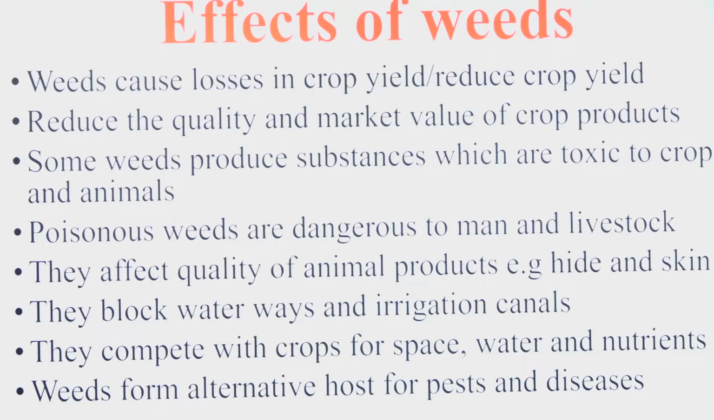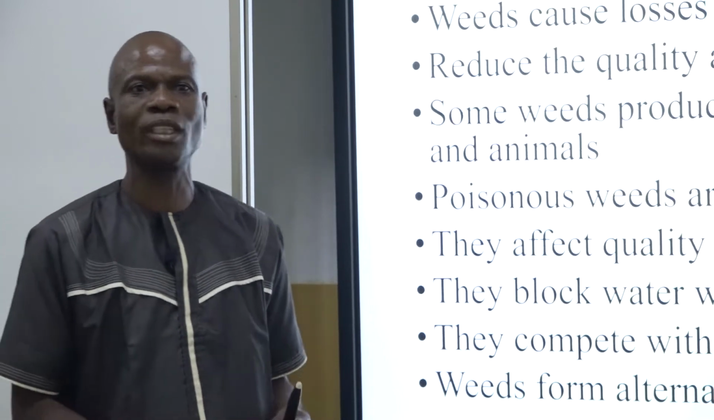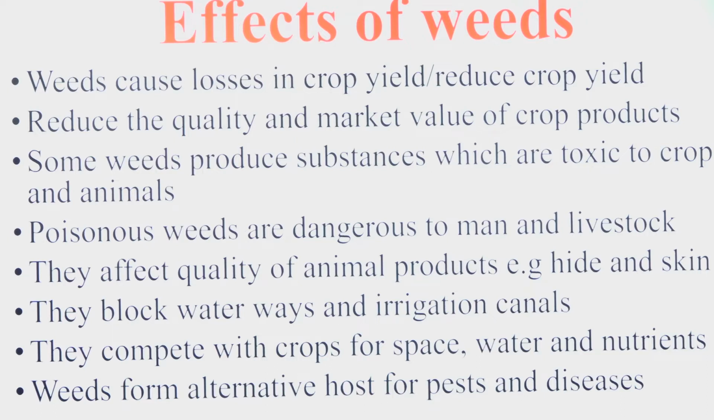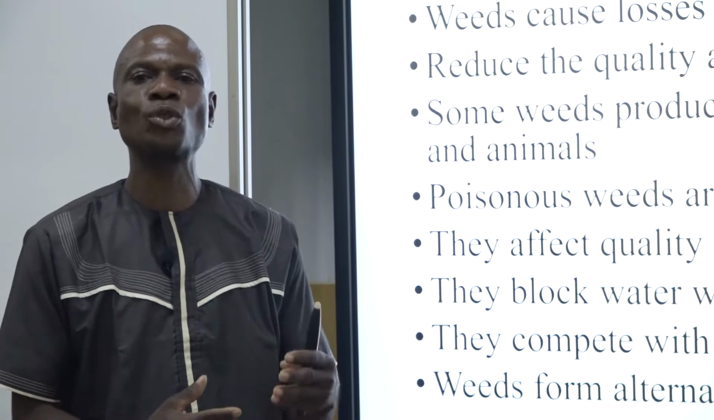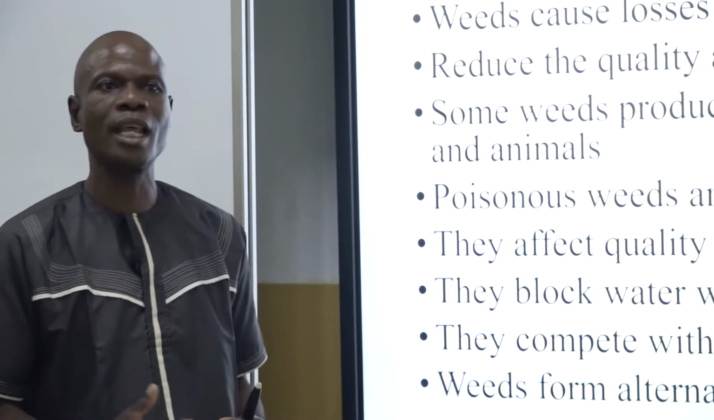And then the next point says, some weeds produce substances which are toxic to crops and animals. Yes, some weeds produce toxic substances that are harmful to the crops and also to the animals that feed on them, thereby causing havoc to both the crop and the animals. The next point says poisonous weeds are dangerous to man and livestock. Once they feed on them, it causes problems in their system.